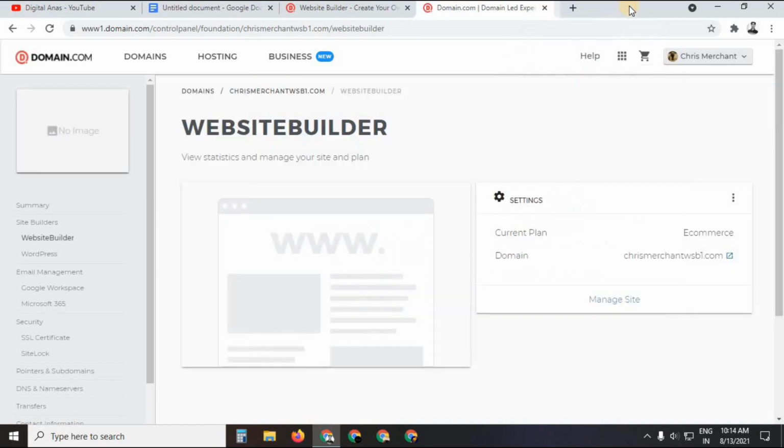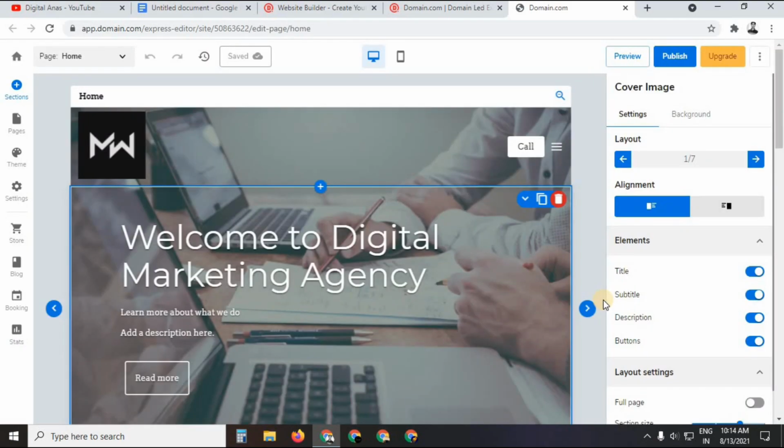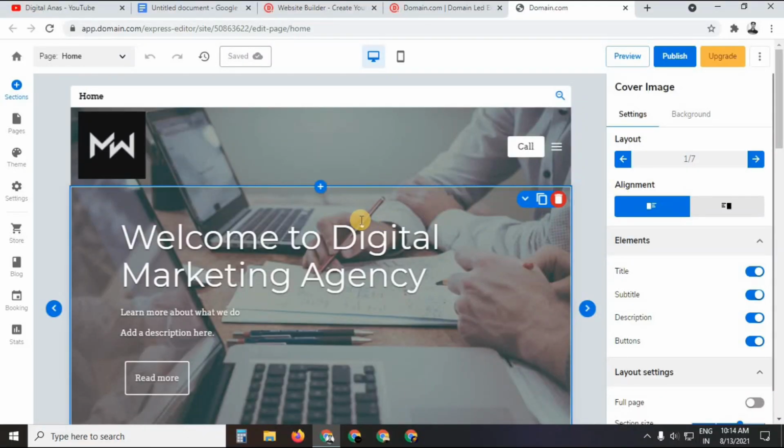Alright, so let me cut this and come back to website builder. As you can see, you have to go in the manage site option. So let me click over here, and then you have to customize a page. You have to make a landing page or a website by just simply drag and drop. So it is very easy. After you come on this particular section, you will not find this dashboard directly. First of all, you have to answer some questions like your website name and your website category. Okay, so this is very easy. I am sure that you can easily do this.